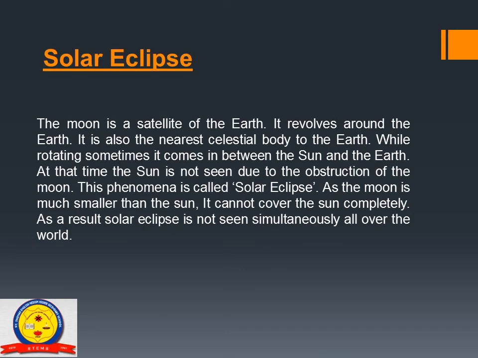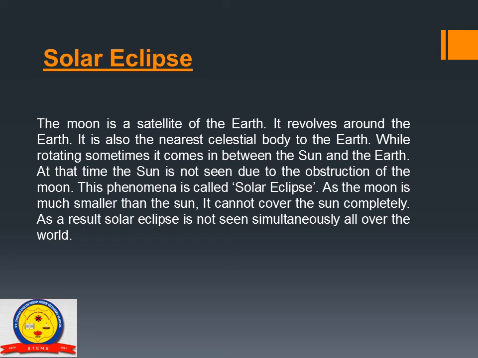Solar eclipse. The moon is a satellite of the earth. It revolves around the earth. It is also the nearest celestial body to the earth. While rotating sometimes, it comes in between the sun and the earth. At that time, the sun is not seen due to the obstruction of the moon.